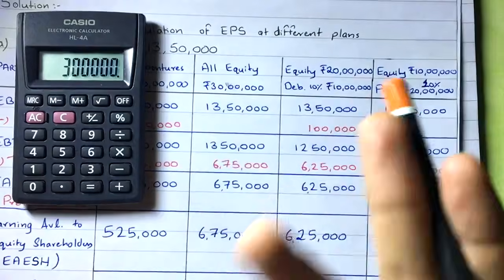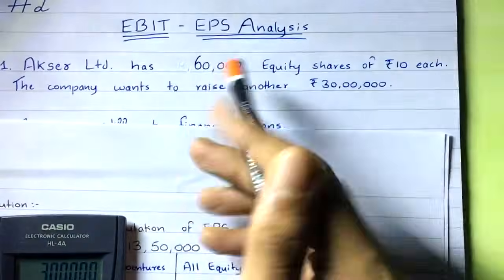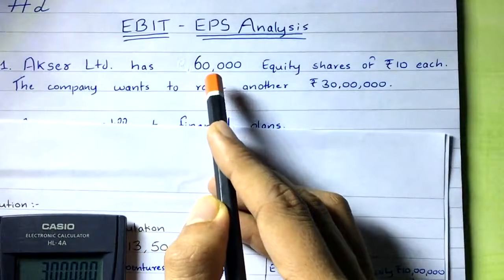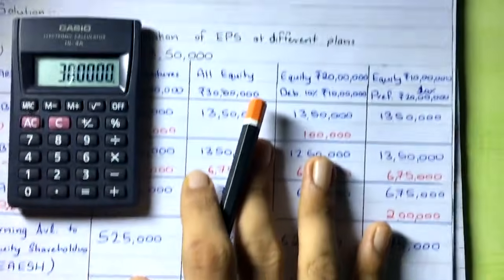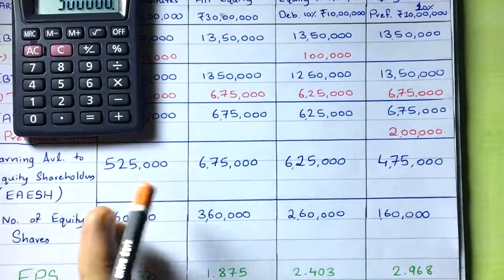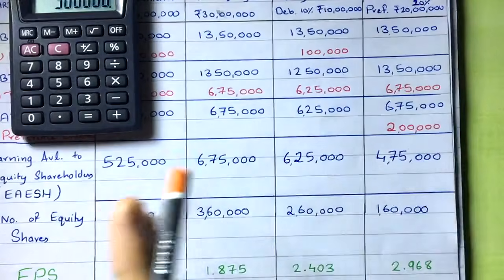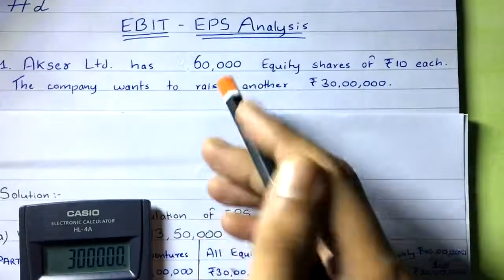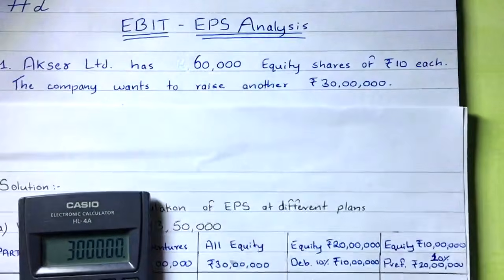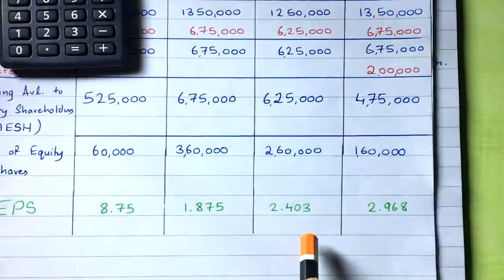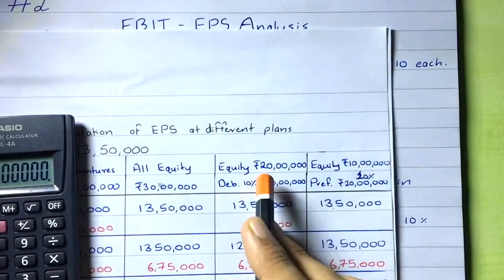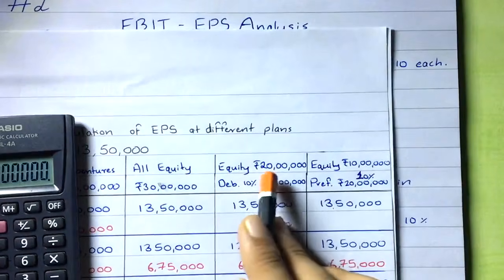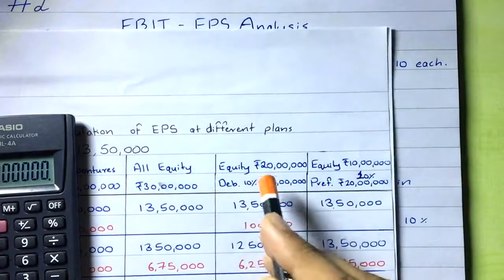That is because there are already 60,000 equity shares in the business, so you have to include that. In each and every plan, you have to consider whatever is already there in the business. Here also we are issuing only 2 lakh equity shares, and raising 20 lakh equity funds.